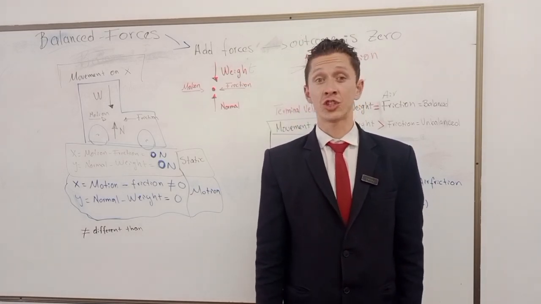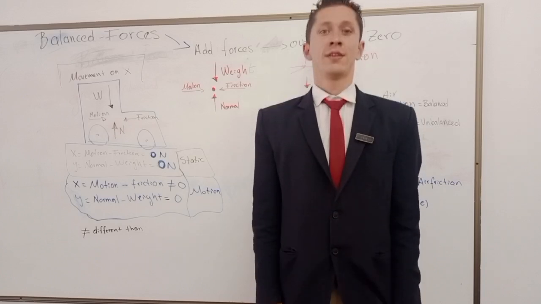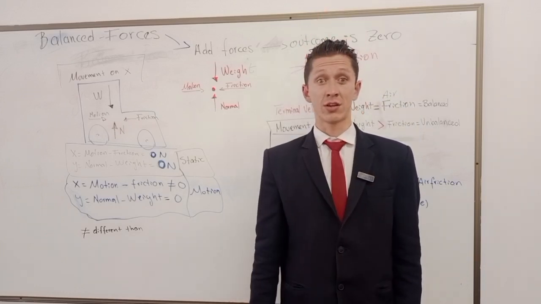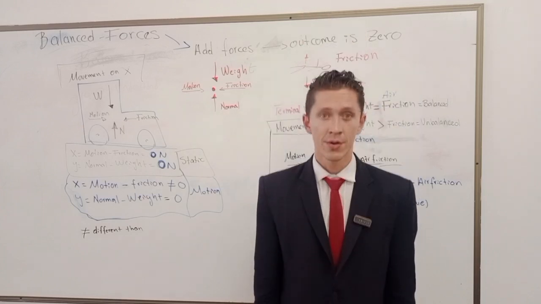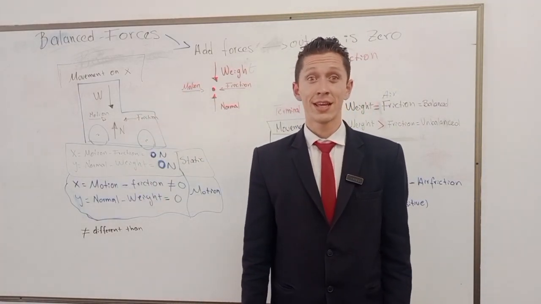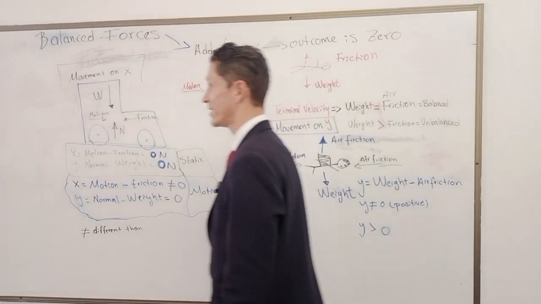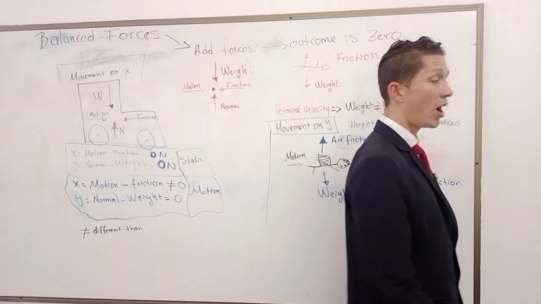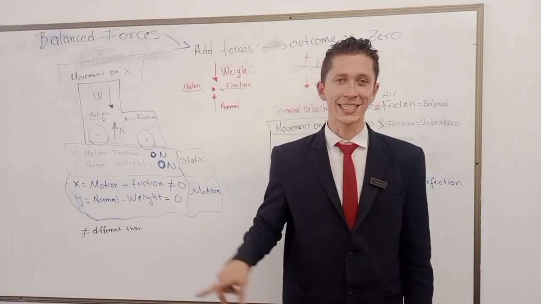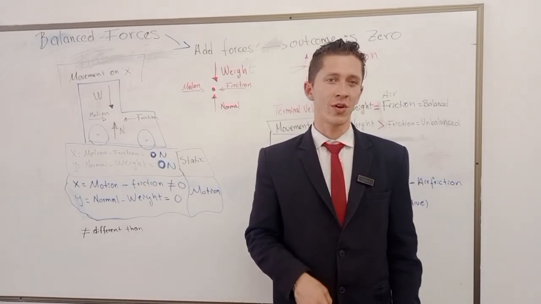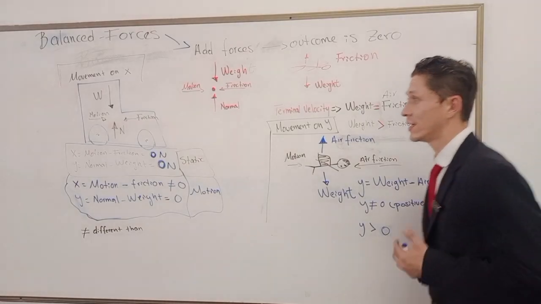If I start jumping, in Y it's different from zero because I am jumping, but in X it's zero. And when I do this, I am moving on X, so X is different from zero, but Y is zero.